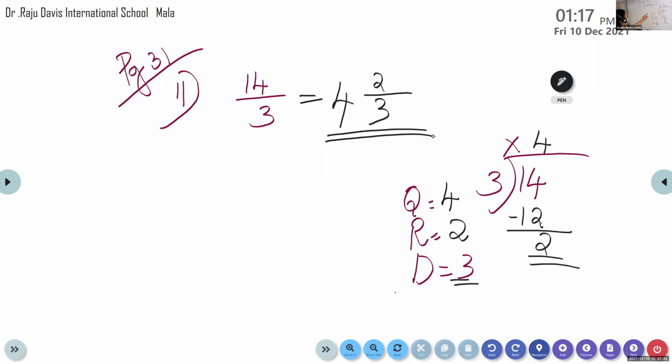So children, listen again. The quotient will be our whole number. Mixed fraction means, you know, there will be a whole number and a proper fraction. And to write the proper fraction, what will be the numerator? The remainder will be the numerator, and write the same denominator. Look here, 3 is the denominator of the question. The same denominator we have to write here. So 4 and 2 by 3. Is that clear, children? Yes. Arthur, can you read question number 12?